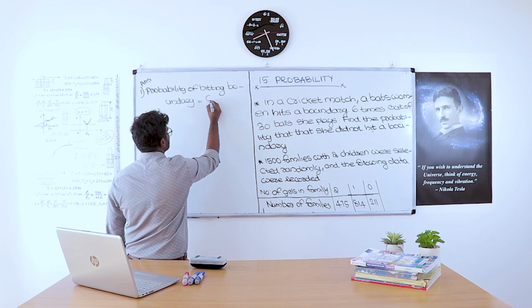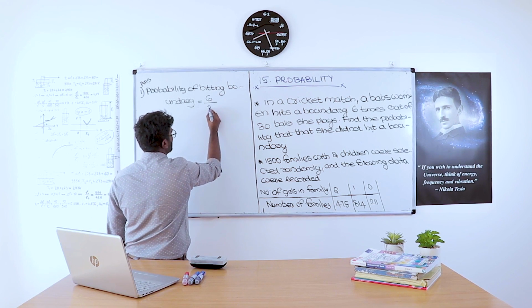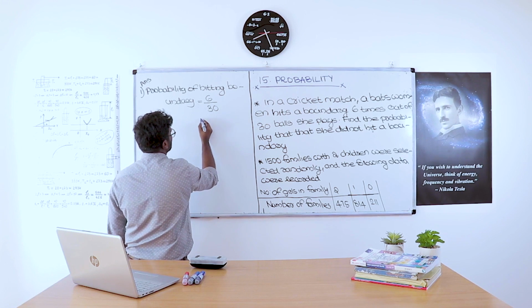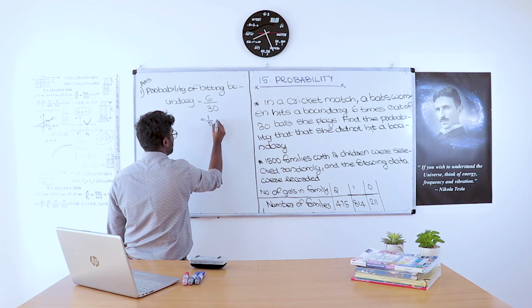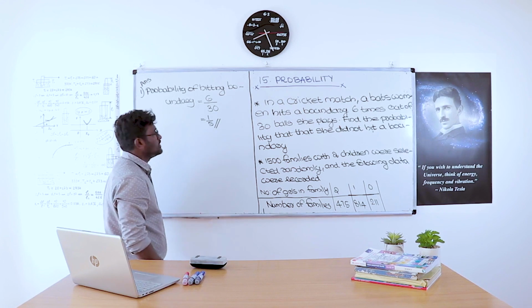That is 6 times she hits the boundary by total deliveries played, which is 30. That is 6 by 30, which is 1 by 5.